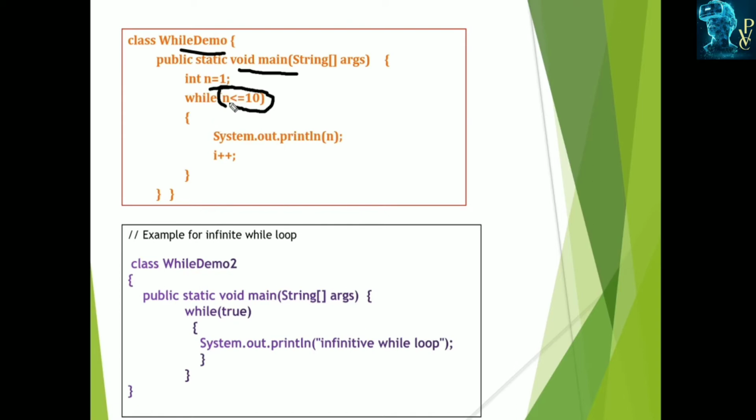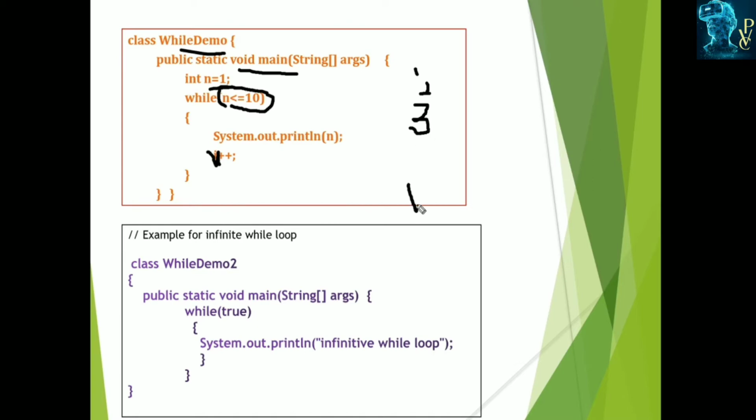So it enters with n equal to 1. 1 is less than 10, so it displays n with System.out.println. Here you have to write n++, which means n is incremented by 1. So n becomes 2, and 2 is less than 10. Next it displays and again it checks. n is incremented and n is 3. 3 is less than 10, and so on up to 10. So it displays the numbers 1, 2, 3, 4, up to 10.